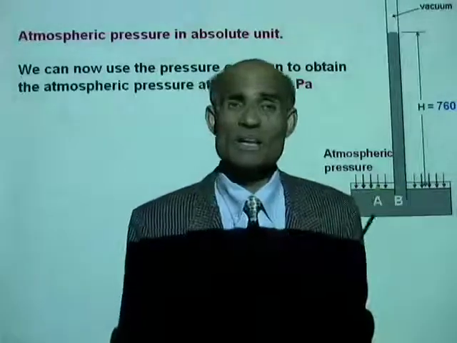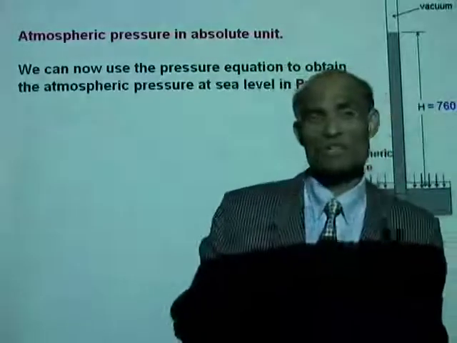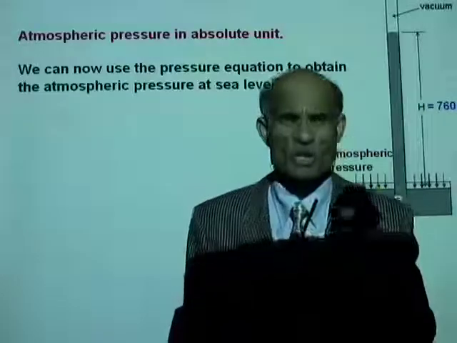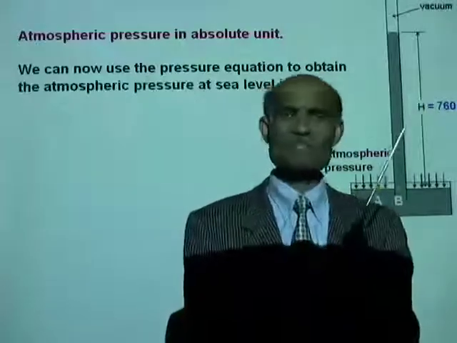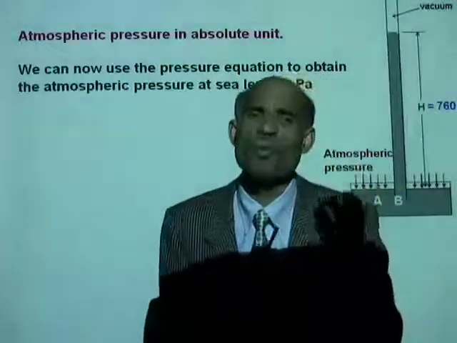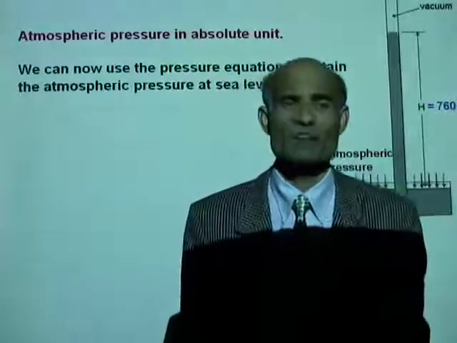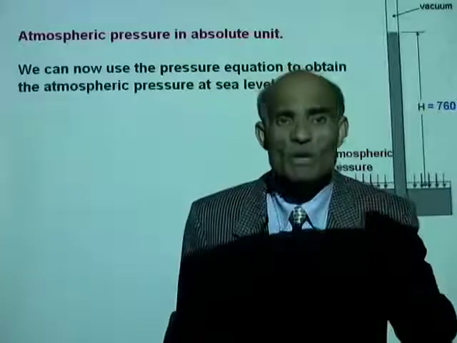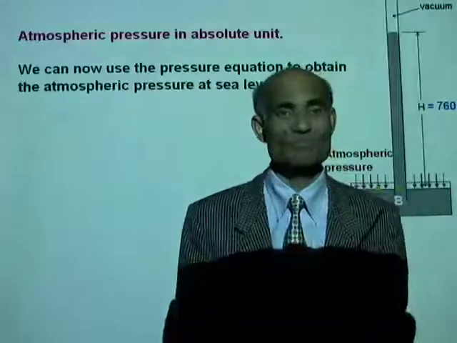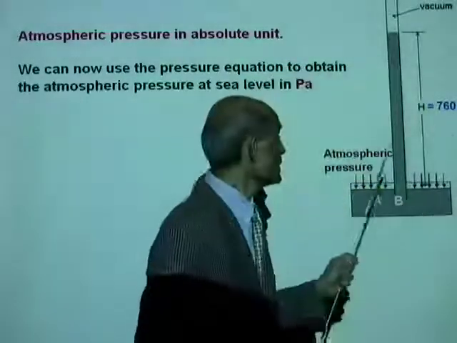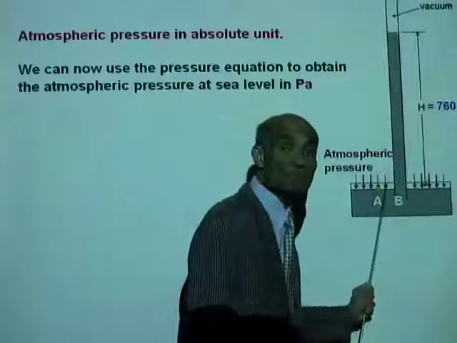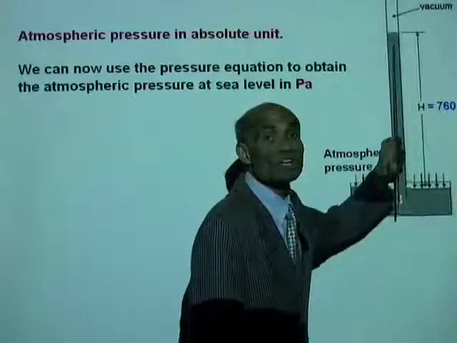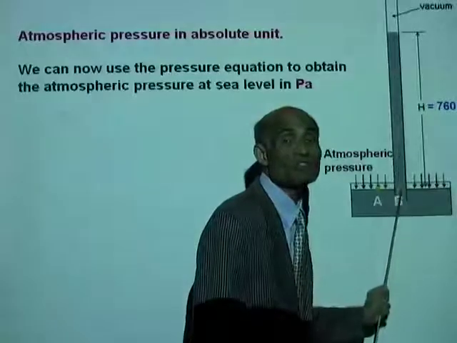And now, did anybody ask me while you were listening to the lecture, why did Torricelli use mercury, such a poisonous substance, for this experiment? Why couldn't he use water? Now, do you have an answer for this? Why did Torricelli use mercury and not water? Well, what is the height of mercury that balances the atmospheric pressure?